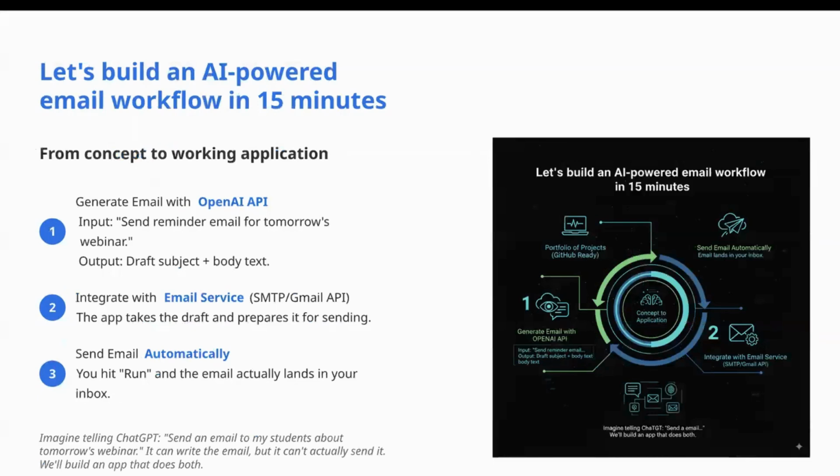So now this is the application that we built, and we will build the same application here today as well. Basically, we will first generate an email using OpenAI. Then we will use an email service to send a mail using Gmail API or any other SMTP service. That's the small application that we'll be building.